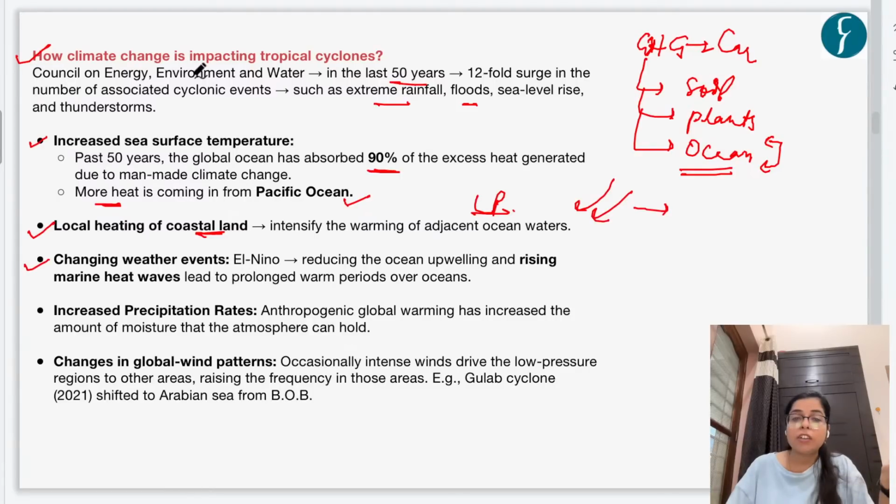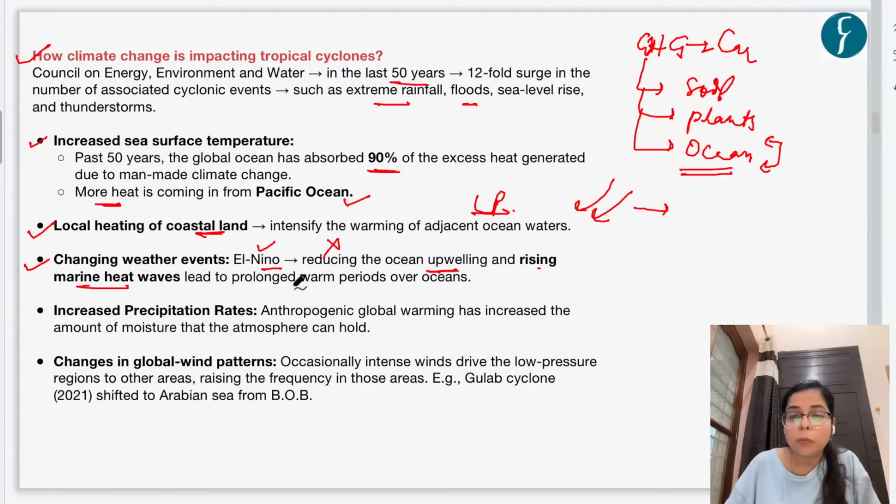We have seen that due to climate change, weather events like El Nino have become more frequent. And because of the increase in the intensity of El Nino, this is reducing ocean upwelling. And when ocean upwelling reduces, then the water mixing in the ocean also reduces, right? And this also contributes to increasing sea surface temperature. And because of climate change, there have been rising incidents of marine heat waves. This is also leading to prolonged warm periods over oceans, and creating necessary conditions for the sustenance or occurrence of tropical cyclones.